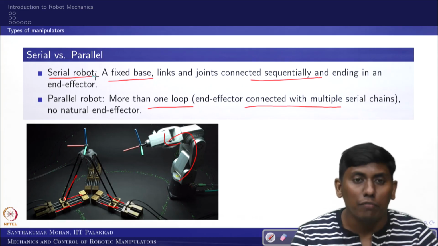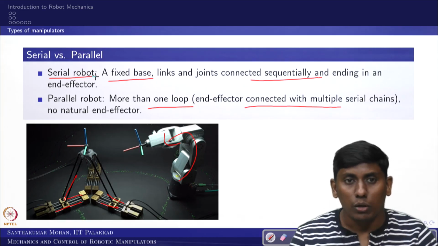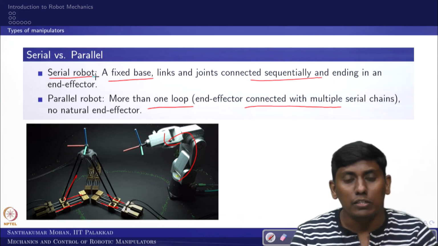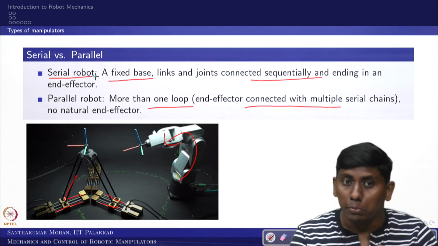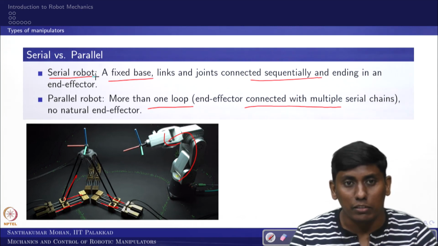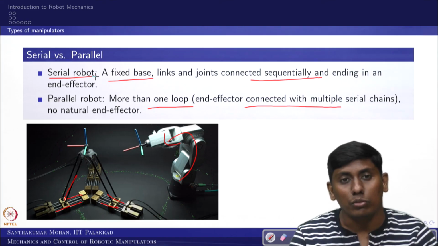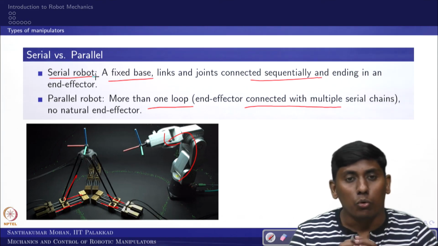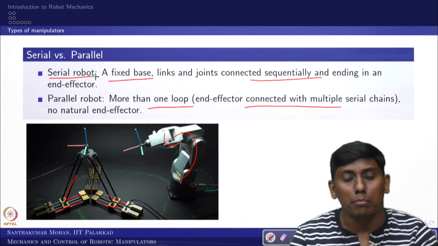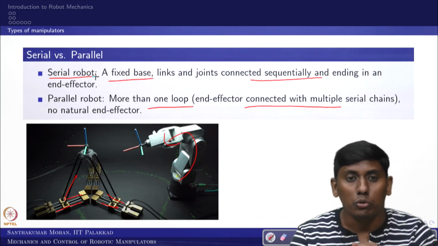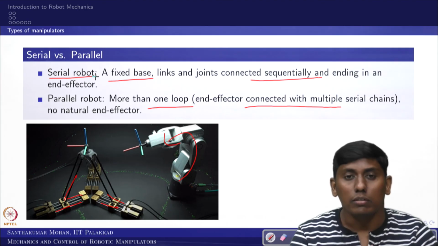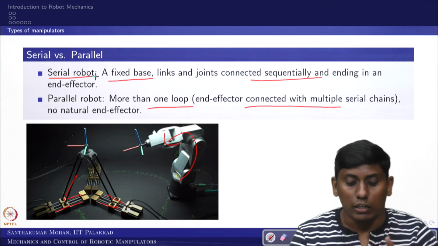The serial robot would have 1 DOF joints, so all the joints have 1 degree of freedom. We will see what degrees of freedom are in the next lecture, but it is open, and one member connected with another member has only one motion provision, whereas the parallel robot would have more flexibility. So that is the case.